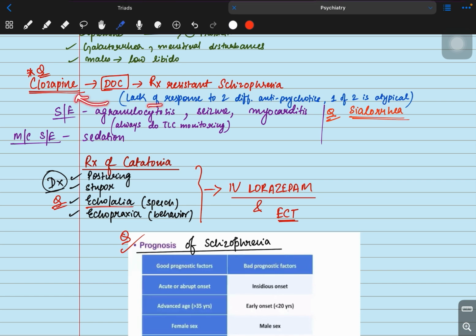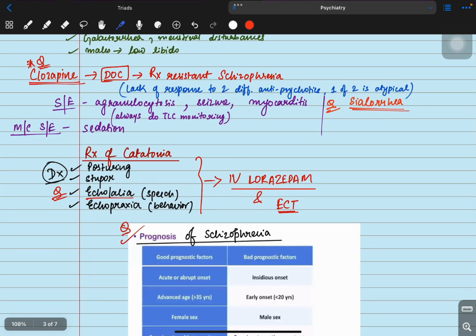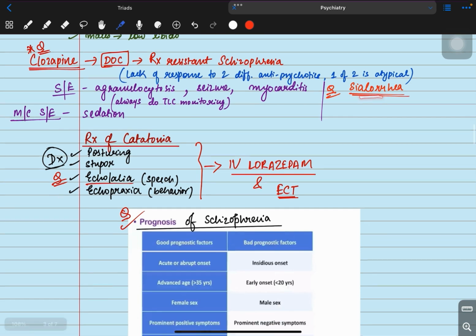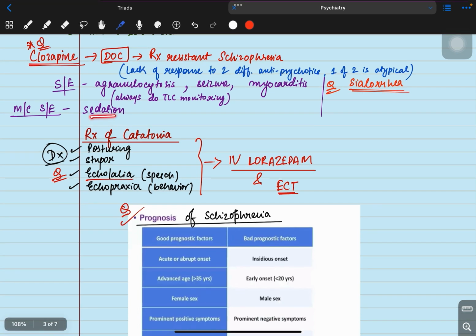give clozapine. What is the side effect of clozapine? The side effects are agranulocytosis, seizures, and myocarditis. So while administering clozapine, we also have to do TLC monitoring. Another side effect is sialorrhea, excessive salivation, and the most common side effect that will come in the exam is sedation.